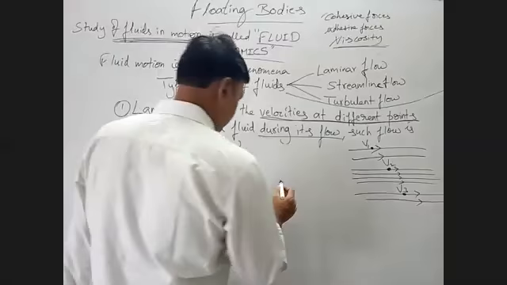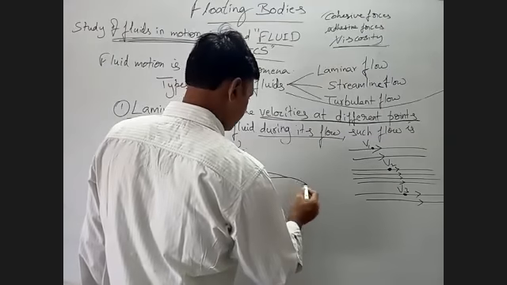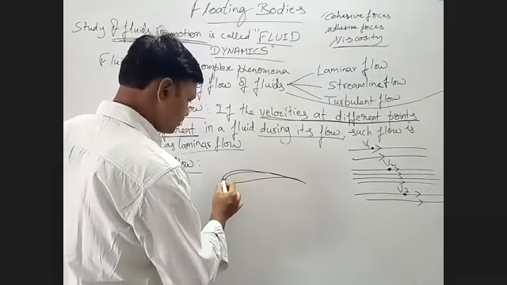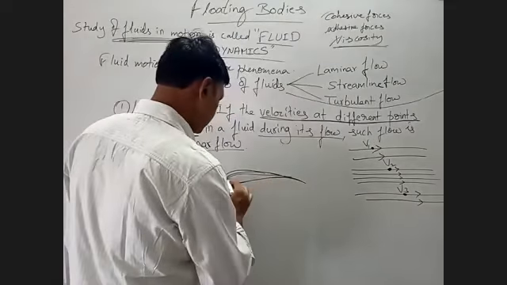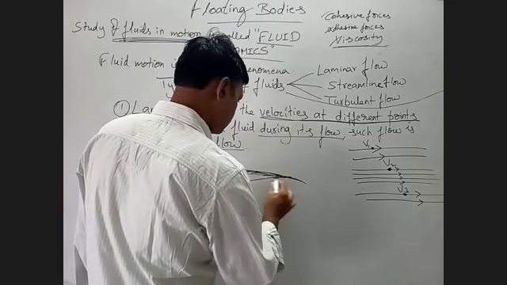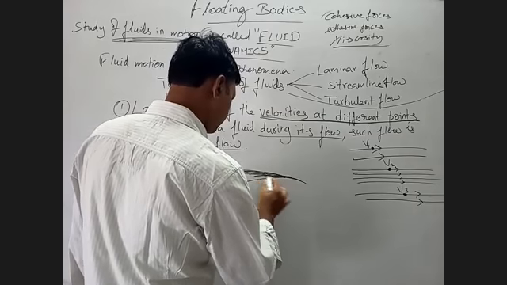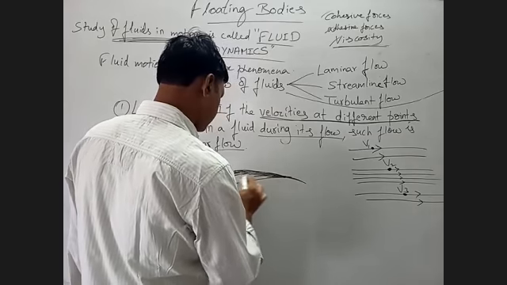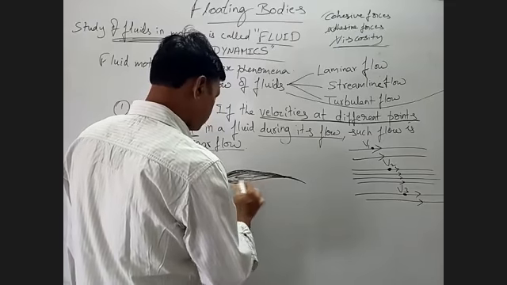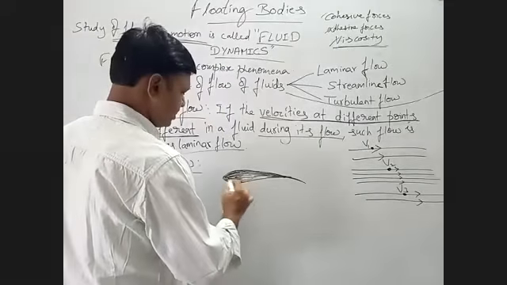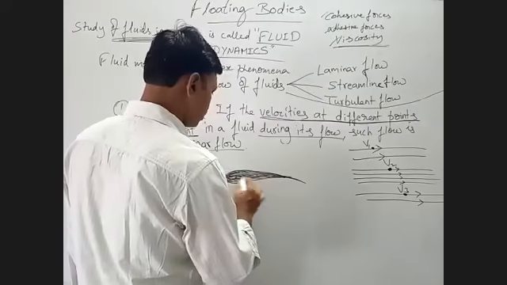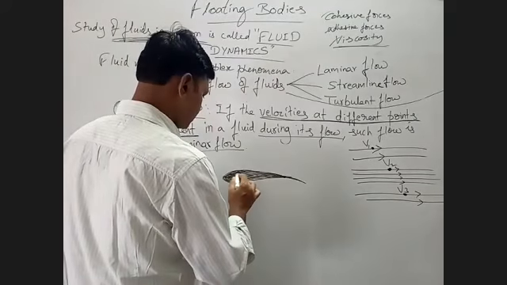Suppose there is some surface like this. Now a fluid is flowing up and down on this surface, above and below the surface.